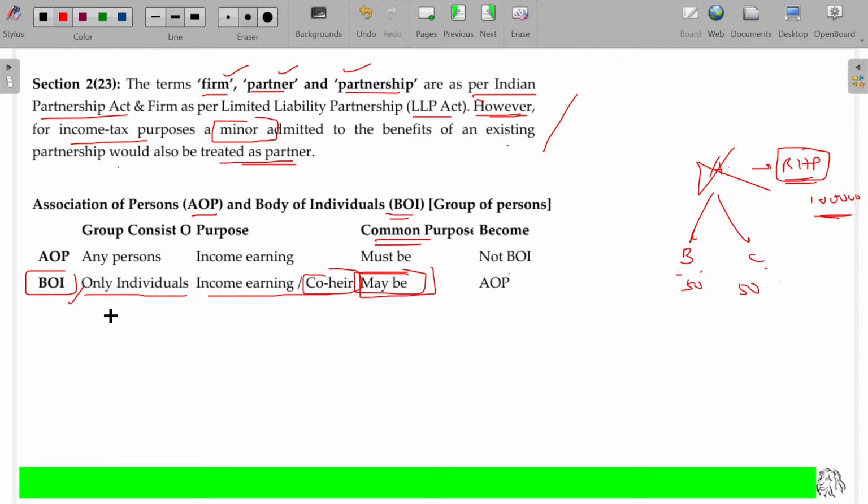So body of individuals is nothing but a group of individuals keeping a property to earn money, or they may have some common objectives for some temporary period to earn money. For this, they can hold this. This is called body of individuals.